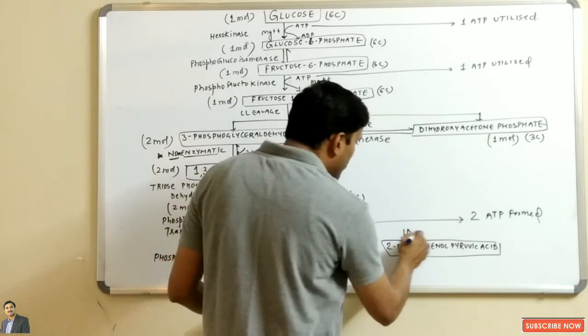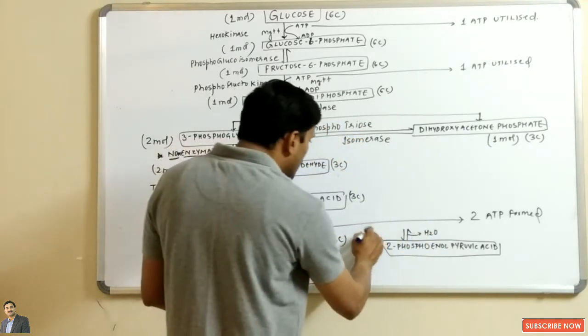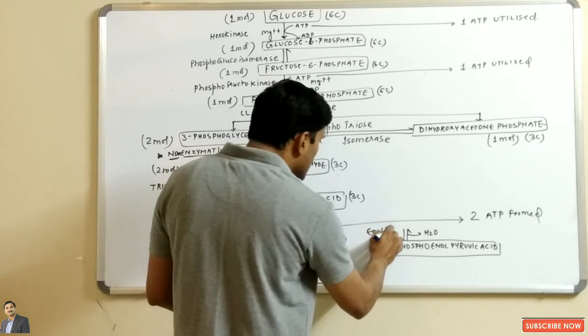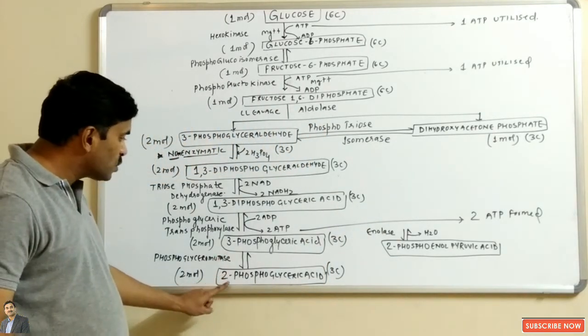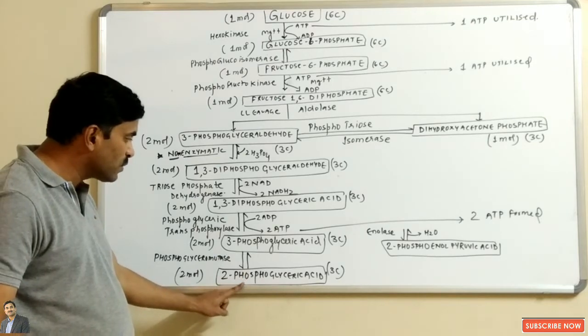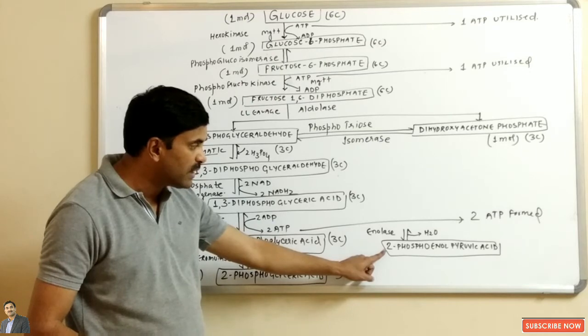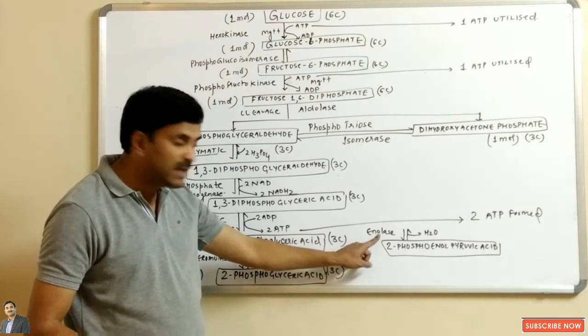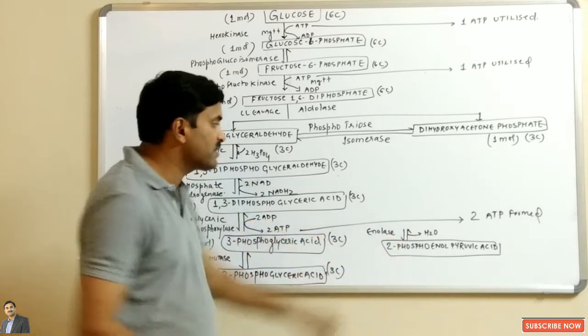Because here a water molecule will be removed, and an enzyme will be used, and that enzyme is known as enolase. So 2-phosphoglyceric acid will be converted into 2-phosphoenol pyruvic acid in the presence of the enolase enzyme, and water will be removed. That is also called the dehydration process.